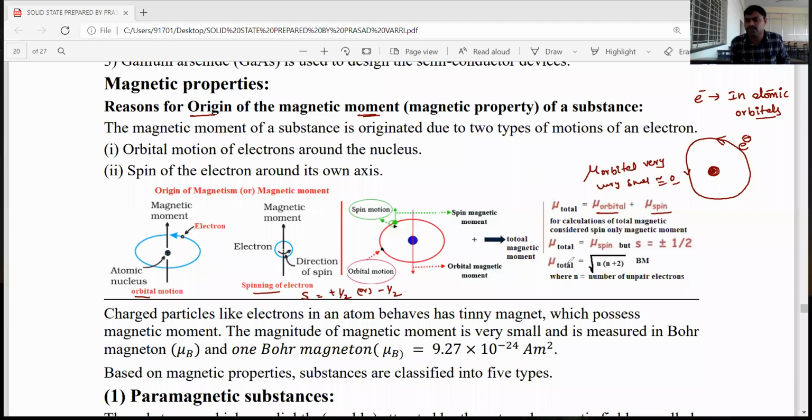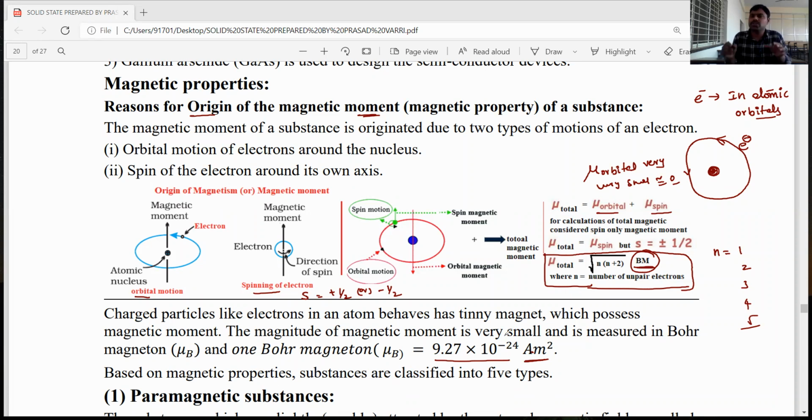According to that, in first year itself we know this formula: the spin magnetic moment, or total magnetic moment, is equal to root over n into n plus 2 Bohr magnetons. BM is the unit, Bohr magnetons, where n is the number of unpaired electrons: 1, 2, 3, 4, 5. The Bohr magneton value is 9.27 into 10 to the power of minus 24 ampere meter square. So we have to remember the Bohr magneton value.